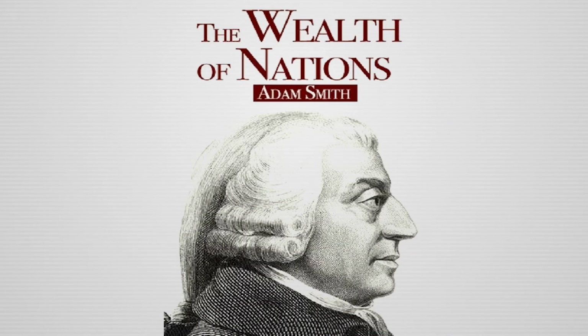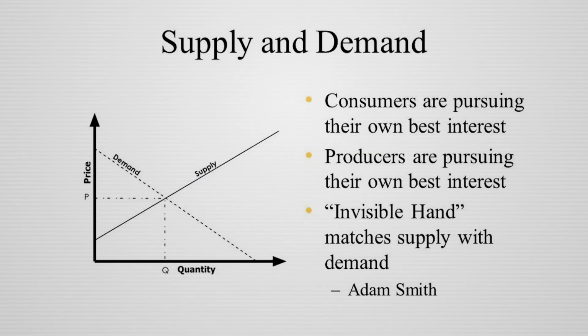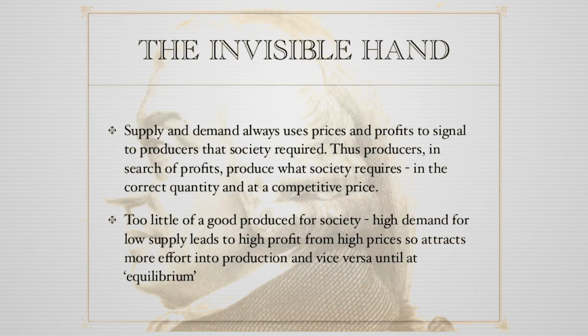Talking about capitalism, Adam Smith is known as the father of economics, who wrote a book named The Wealth of Nations in 1776, which gave the concept of supply and demand. According to Adam Smith, supply and demand are the two invisible hands that regulate the economy.